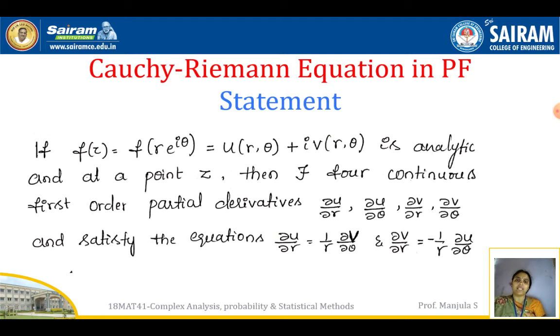First we should see the statement of the Cauchy-Riemann equation in polar form.